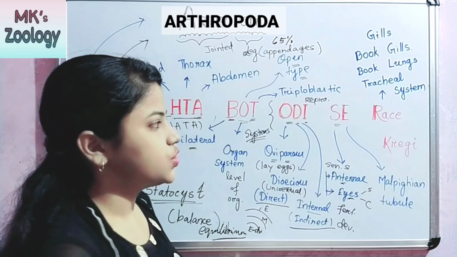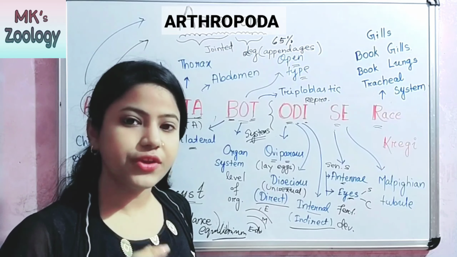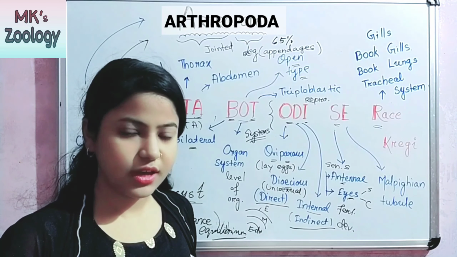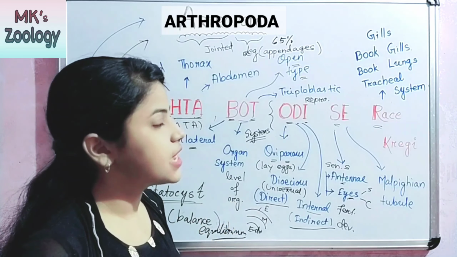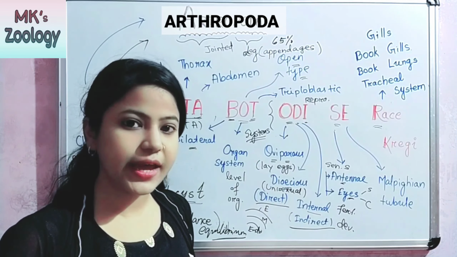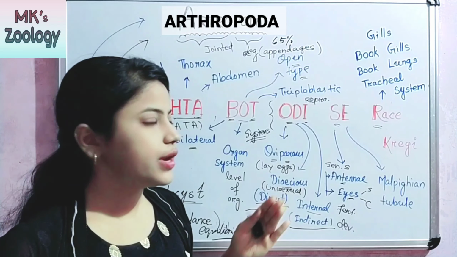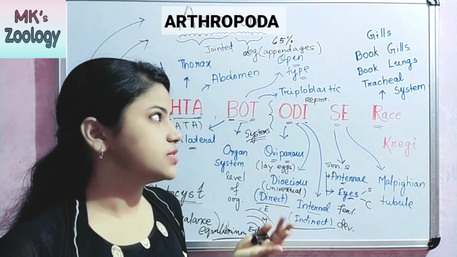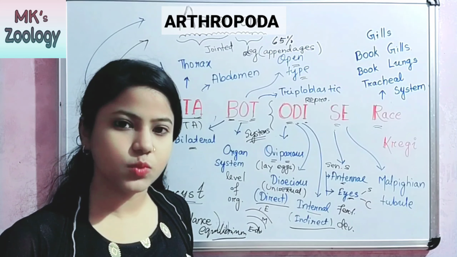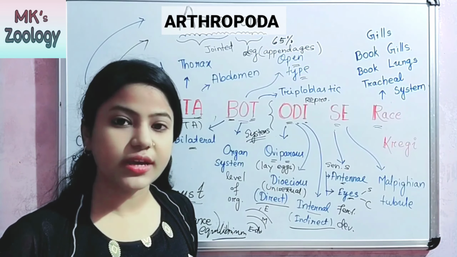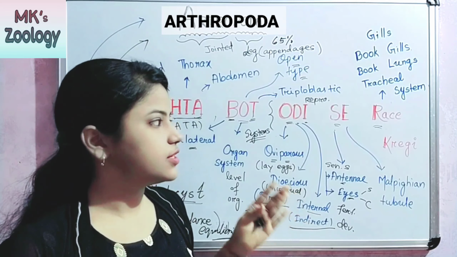And the next one is the race. Race means respiratory systems. And here respiratory organs are gills, book gills, book lungs and tracheal systems. 4 types of respiratory organs are present. Okay, in some animals it may be gills, in some animals it is book gills, in some animals it is book lungs, and in some animals it is tracheal systems. These are the respiratory organs.